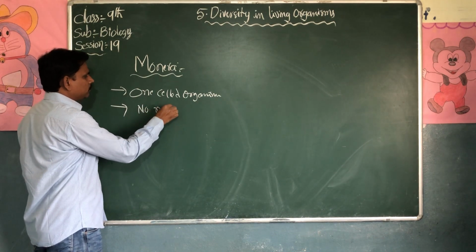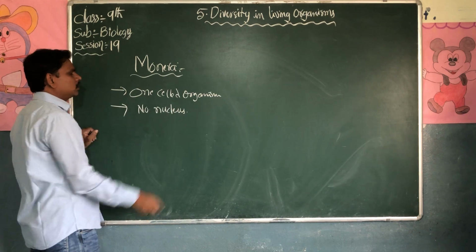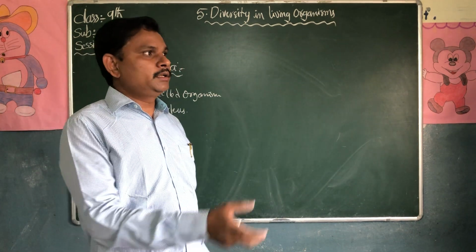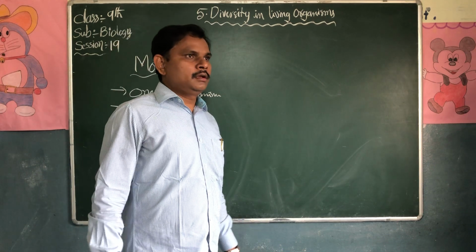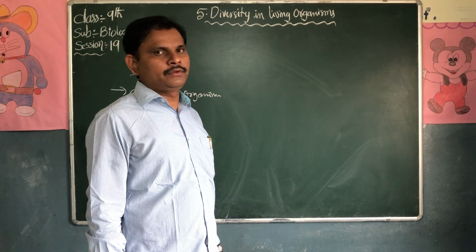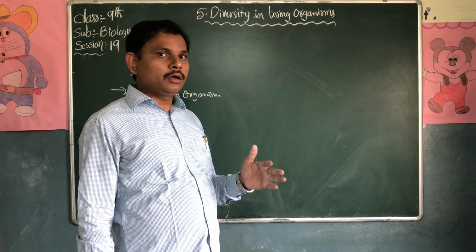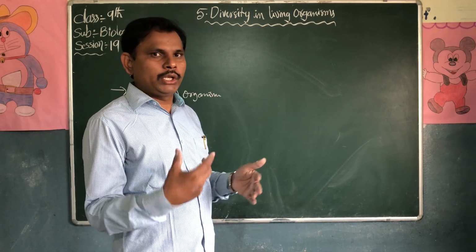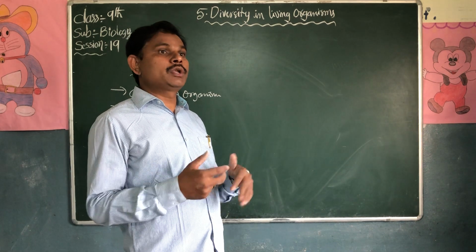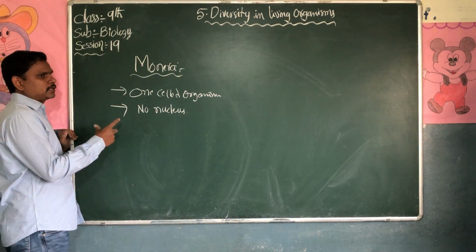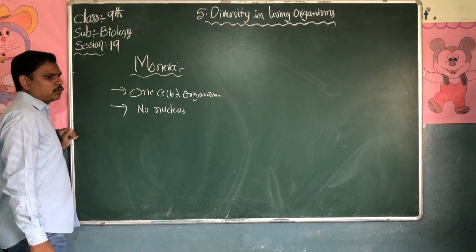The cell membrane is not bounded with a nucleus. I already explained in earlier classes, eukaryotic and prokaryotic: which one has a nucleus and which one does not. So the membrane is not bounded with a nucleus.